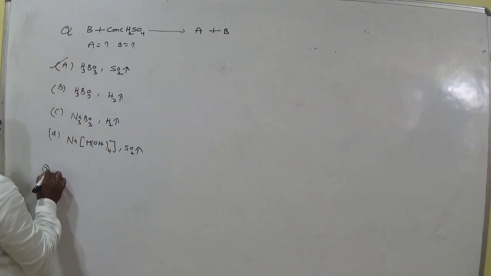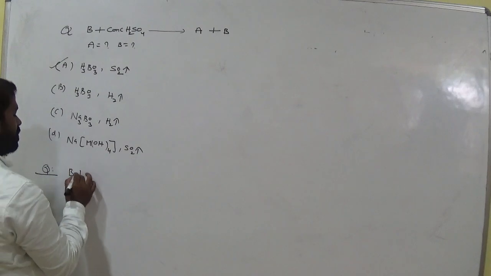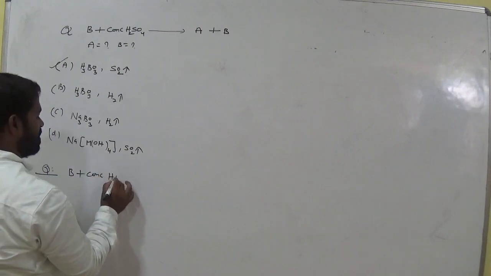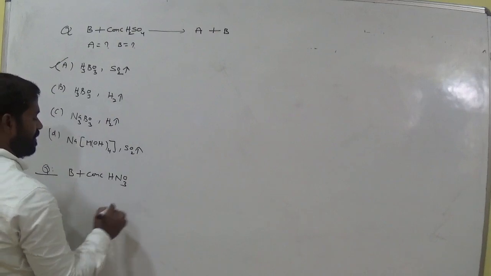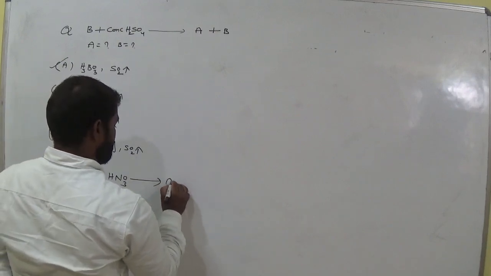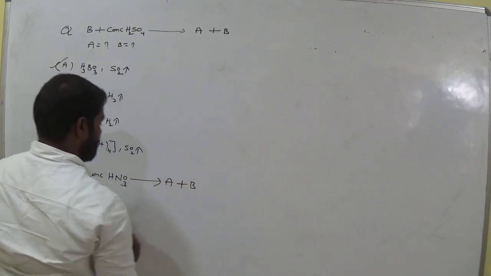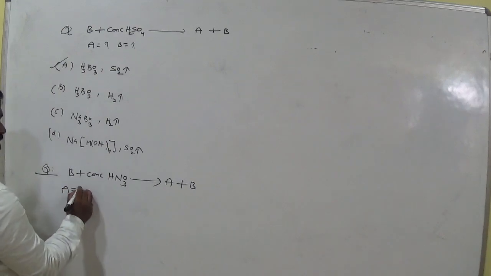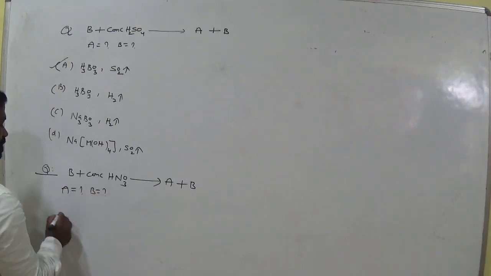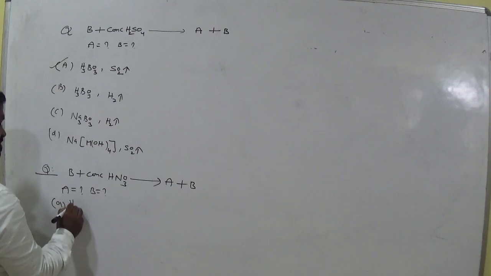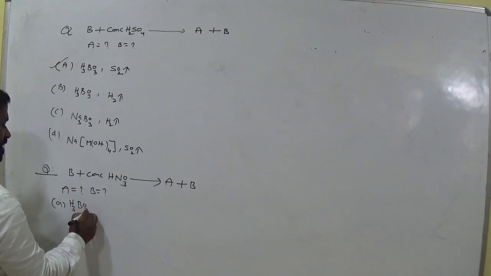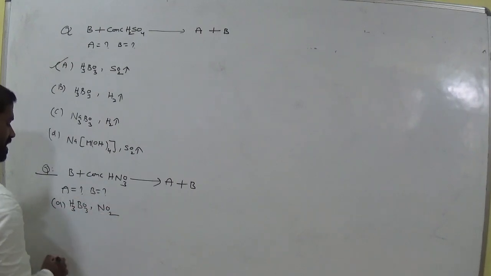Okay. Next question. Boron with concentrated HNO3 gives rise to A plus B. Now what are A and B? Option A, H3BO3 and NO2. Clear?